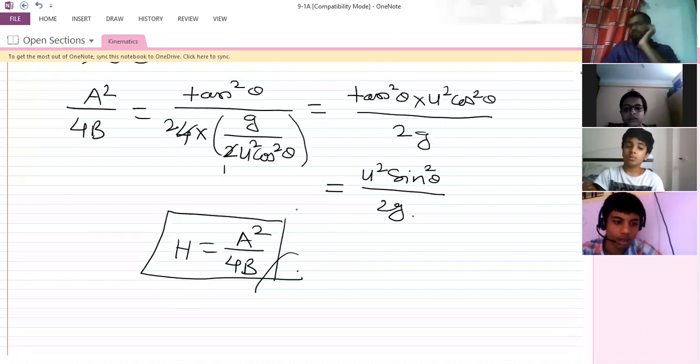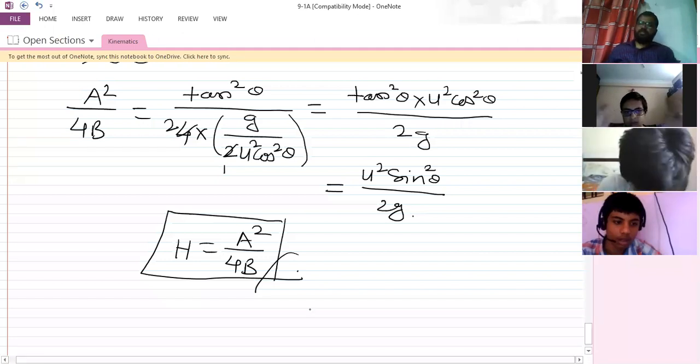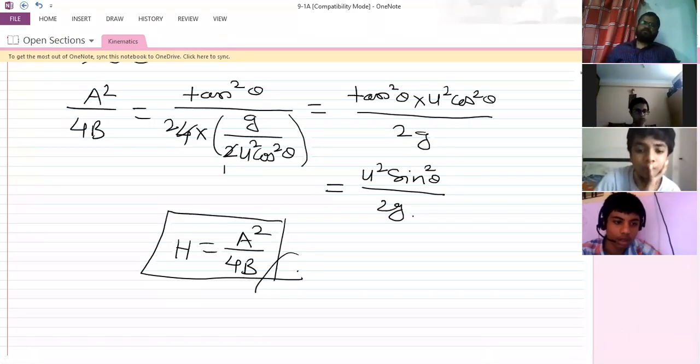Now, last we'll see the relation between maximum height and the range, right? So that is it. A relation between maximum height and range. Okay, Shravya.